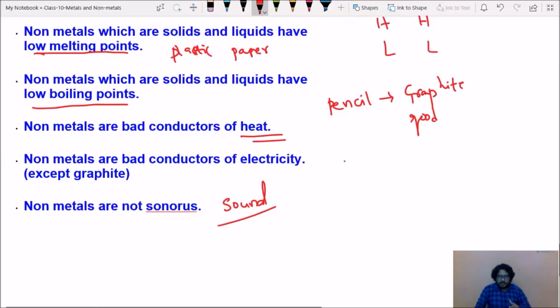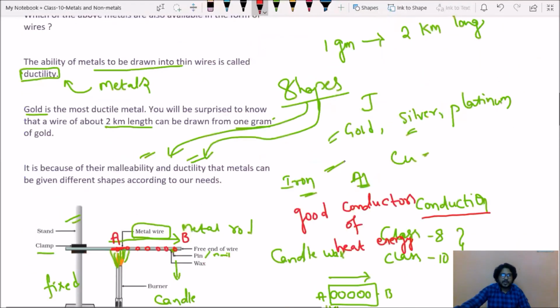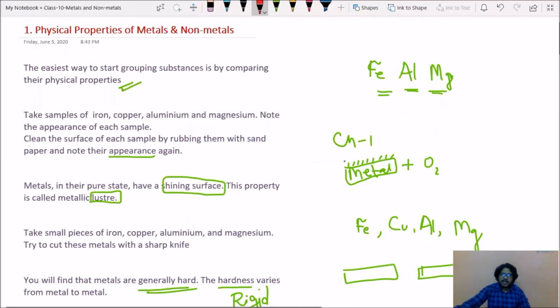So that is the concept about physical properties of metals and non-metals. In our next video, we are going to talk about chemical properties of metals and non-metals.